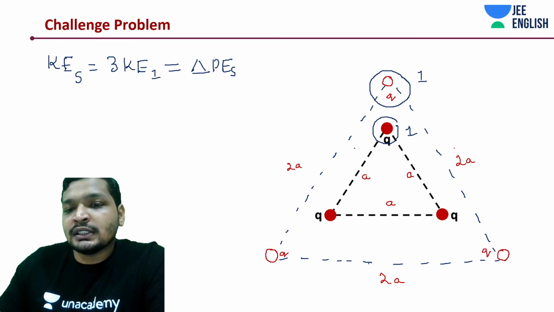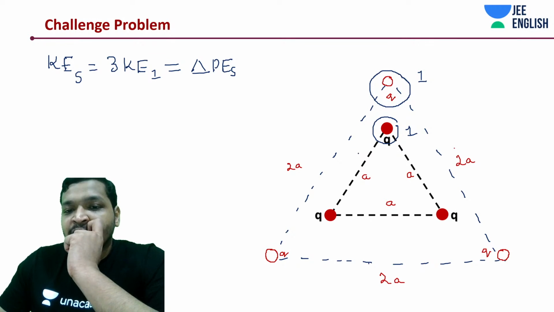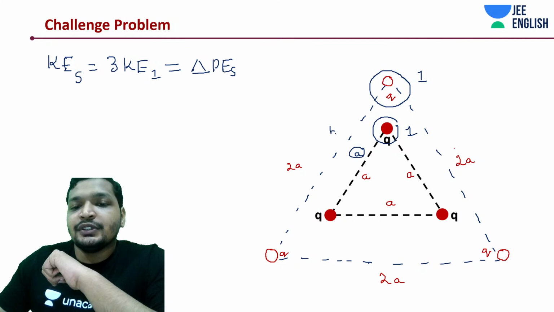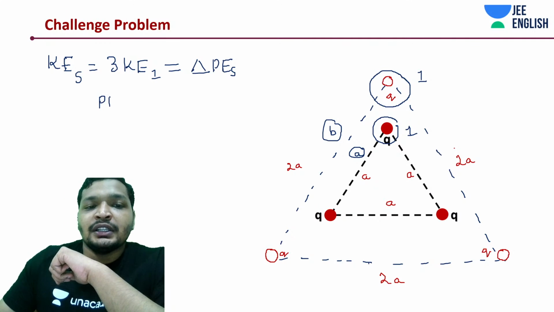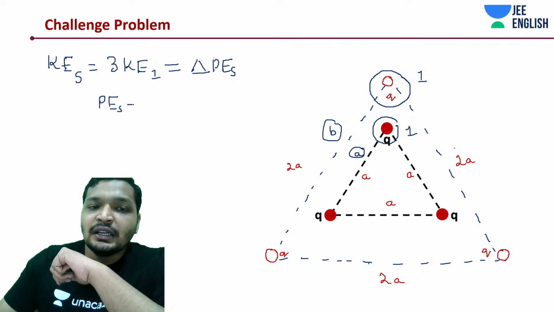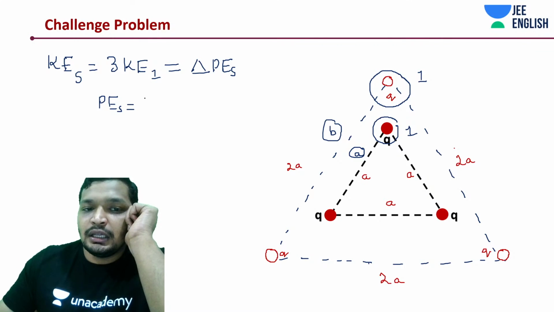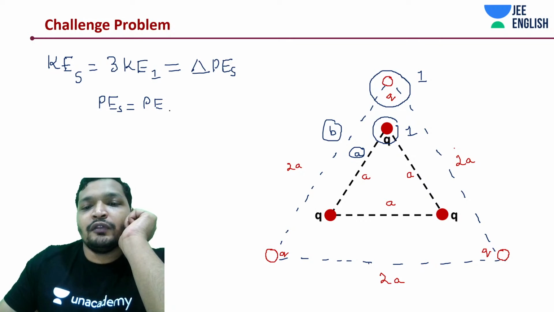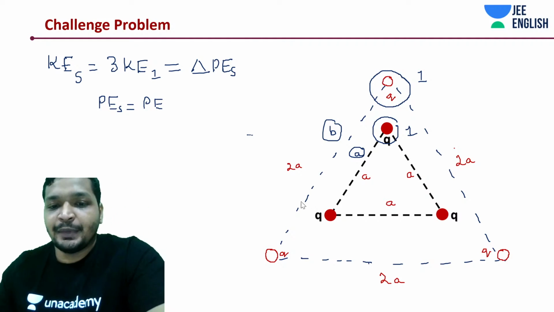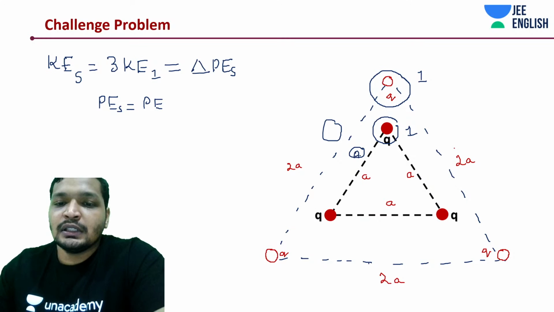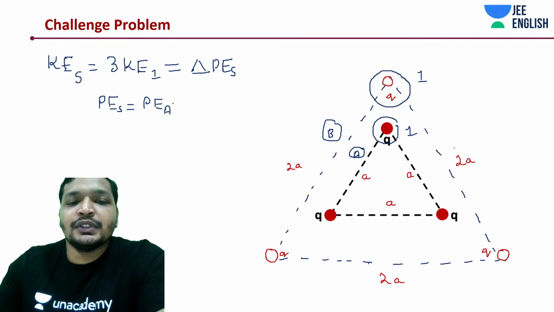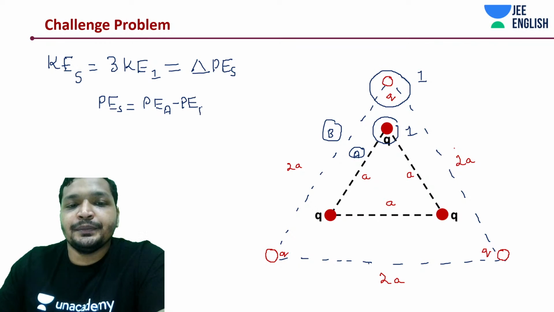If we call this position A, the small triangle, and this position B, the large triangle, you need to subtract position A minus position B.